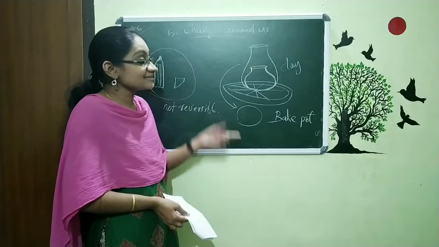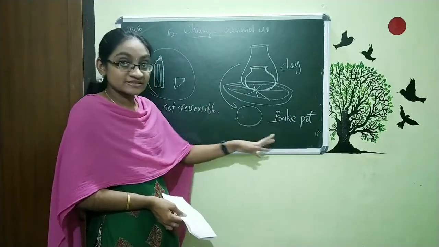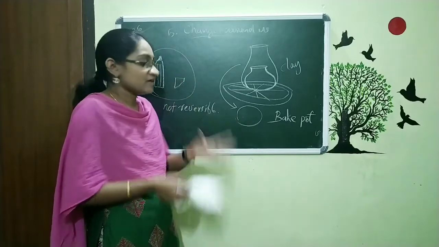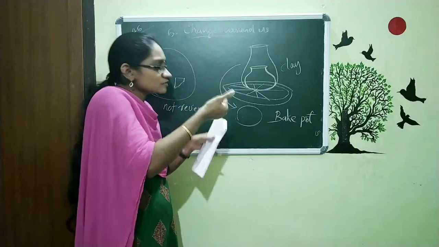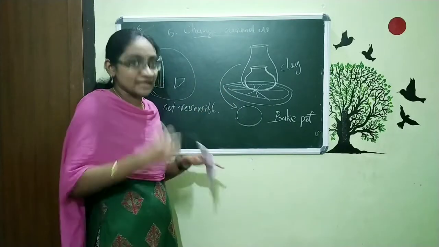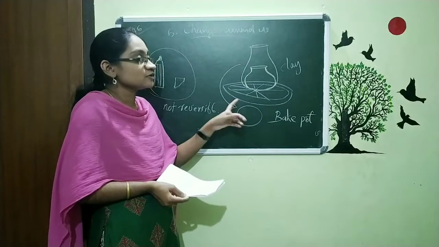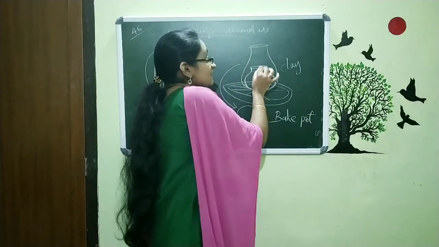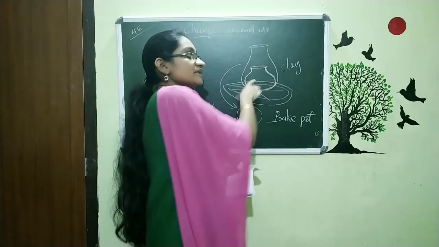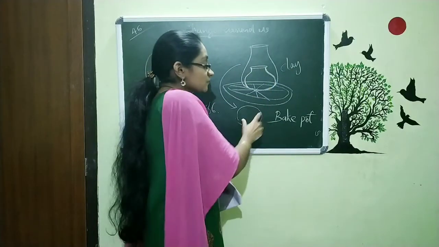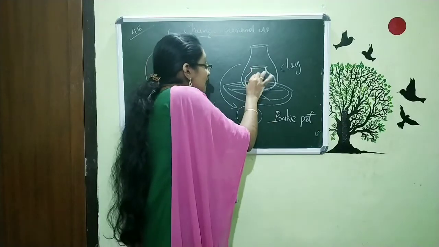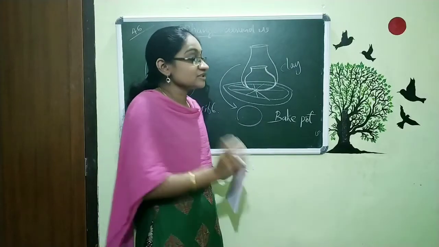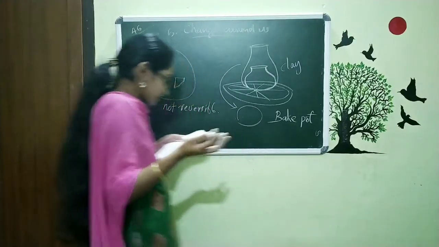After baking the pot, it becomes strong. It is not possible to convert it back to soft clay. When we try to soften it, the pot will break, and it is not possible to make this into soft clay. So in the initial stage, when we are making the pot, that soft clay we can reverse. But after baking, the pot is strong, and it is not possible to reverse it into soft clay. So that's also mentioned in your textbook.